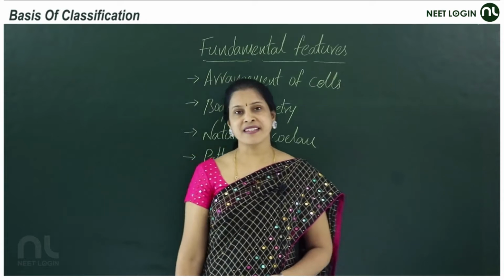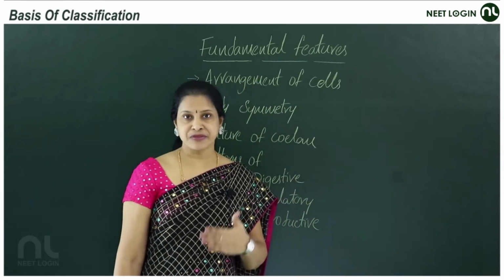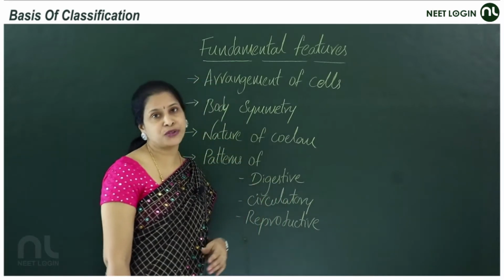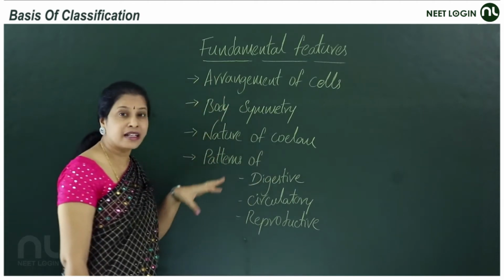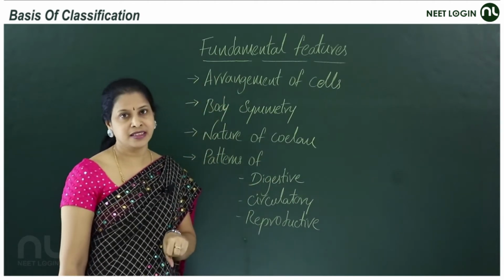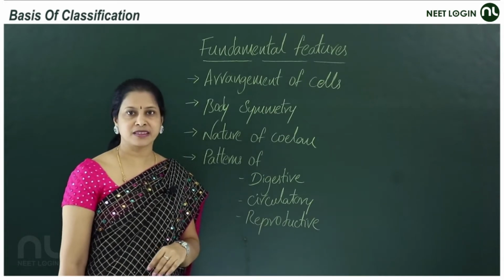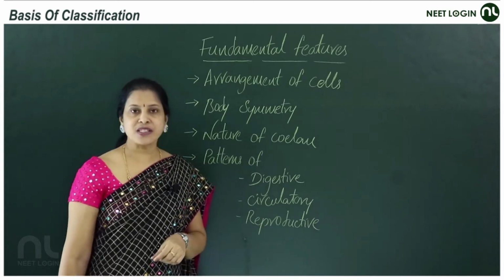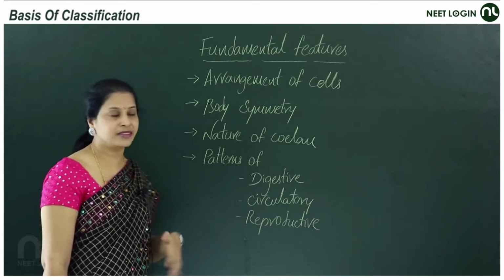Moving on to the basis of classification. In spite of diversity in the structure and form of millions of animals, there are some fundamental features in those animals that become the basis for the classification of animals. What are those fundamental features? Arrangement of cells, how the cells are arranged in these animals.